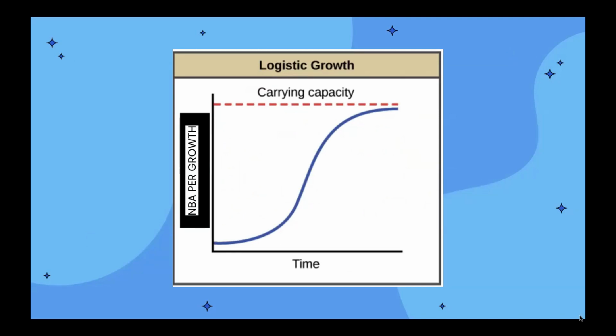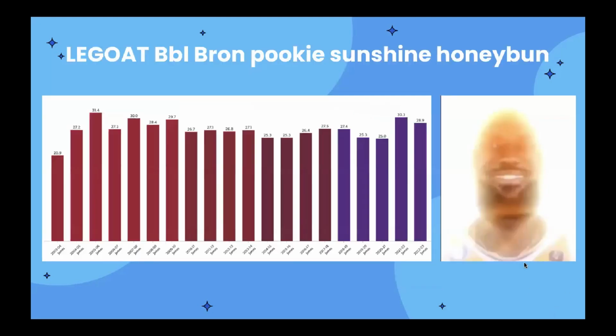But with all statistical analyses, there's always going to be an outlier, someone that stands out from the rest. And who's that person that stands out? Well, it's of course the GOAT himself, LeBron James. LeBron James's points per game start at 20.9, peak when he's in his prime, go down, but then we see an increase. He's 39 years old, 37, 38, doesn't matter. 30.3 points per game, 28.9 points per game. He does not stop. He defies the curve.